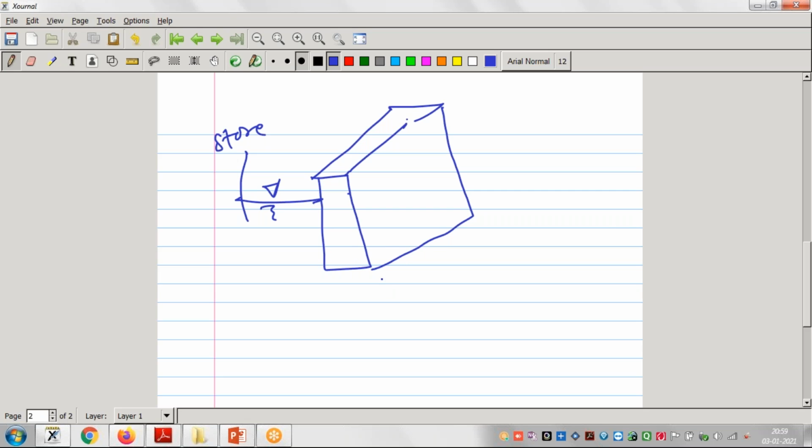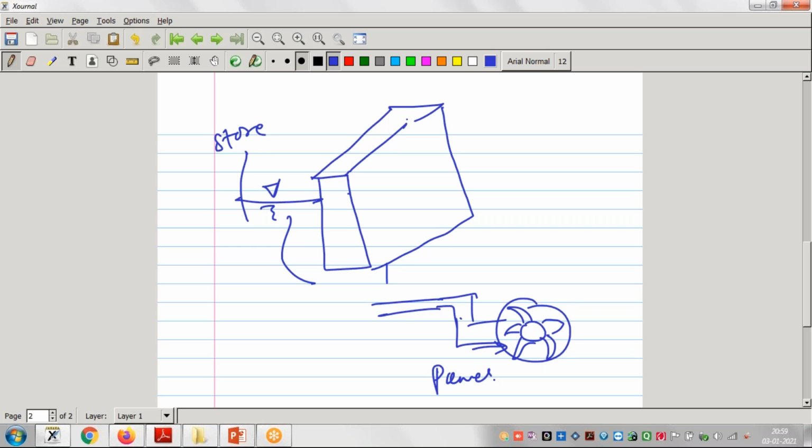This water will be supplied through some pipeline, and through this pipe, the power will be generated, right?